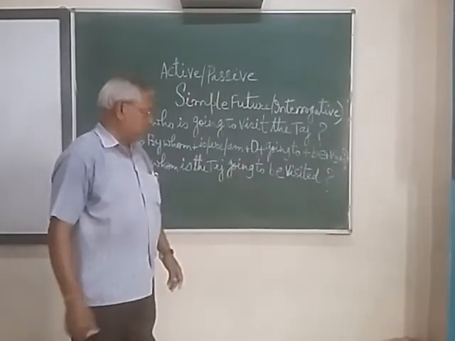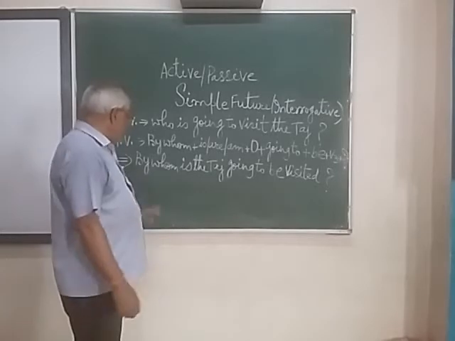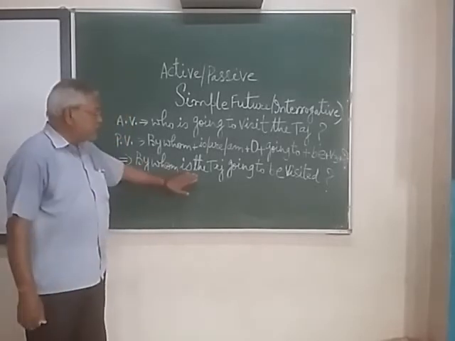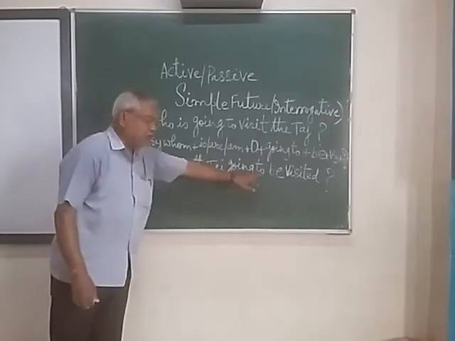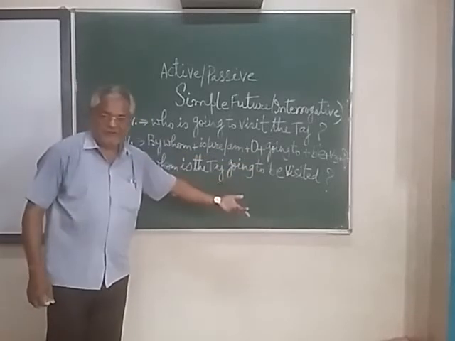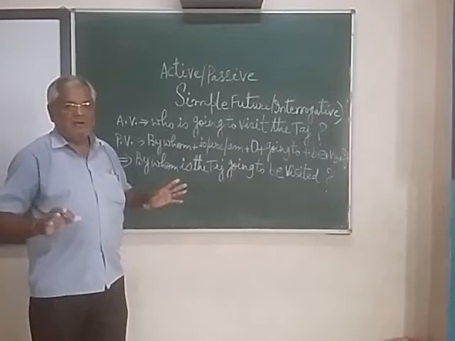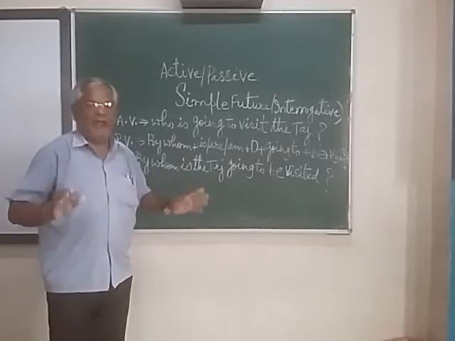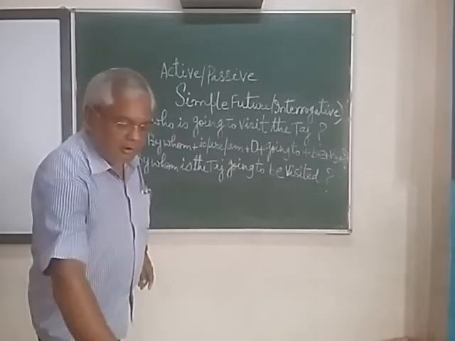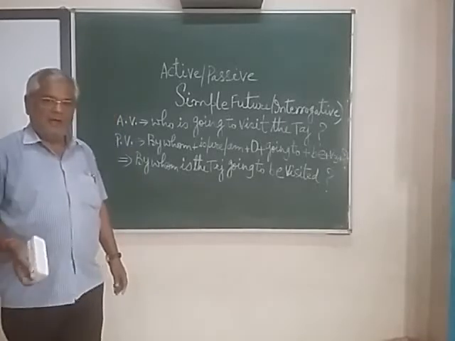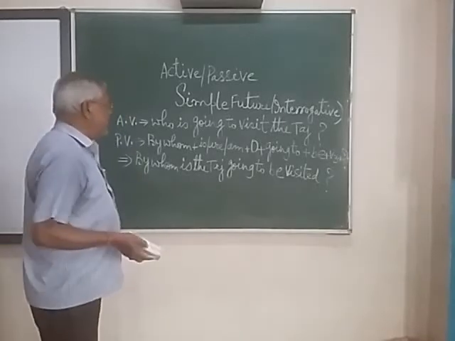And at last question mark. So the sentence formation: by whom are the stars going to be visited? So this was a complete explanation for the simple future tense. Now another one that you will come to know about is the future perfect.